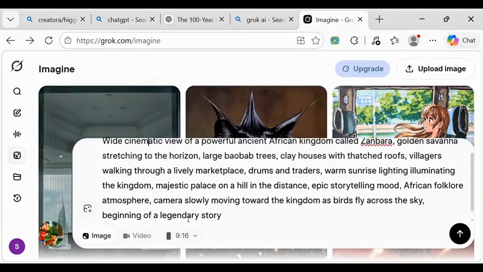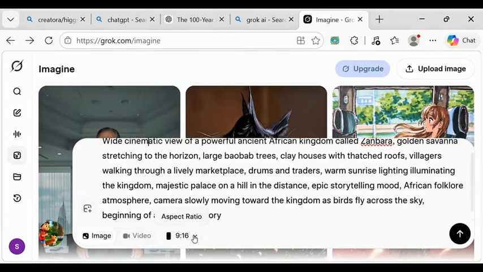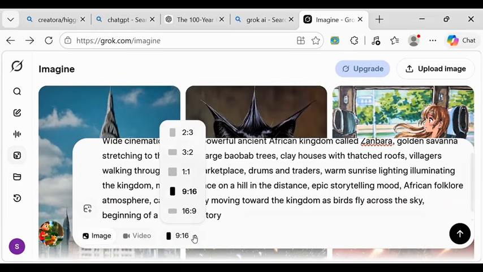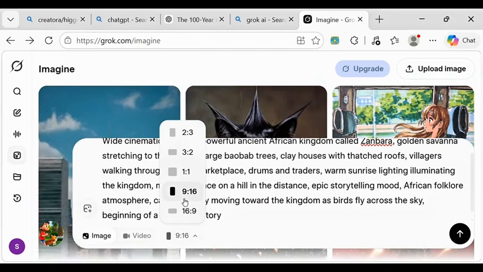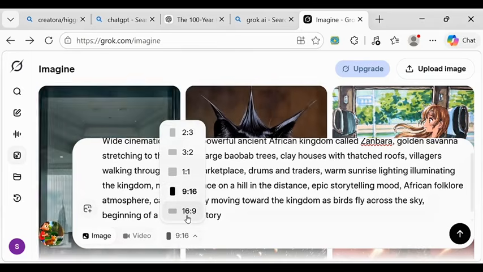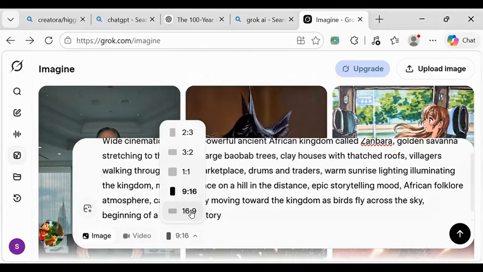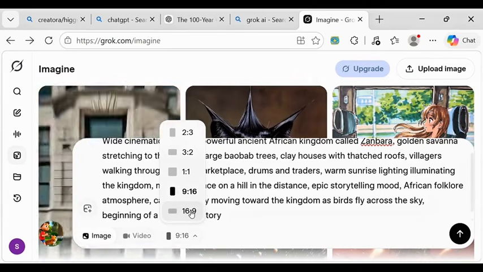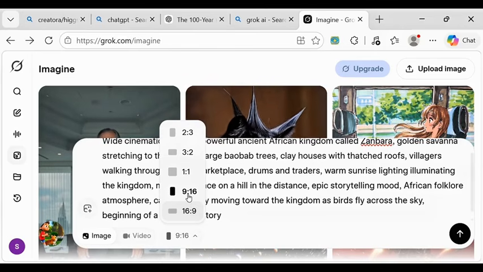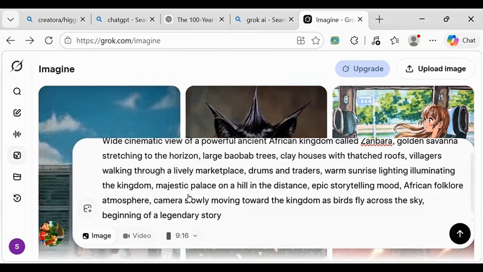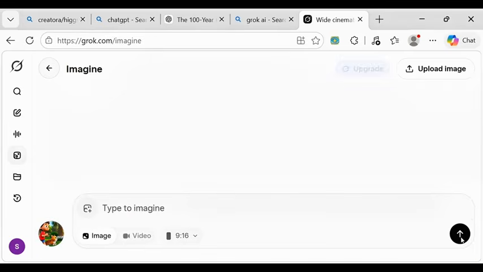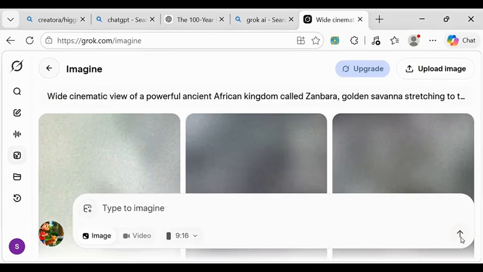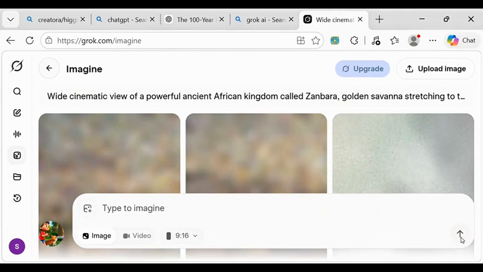Then after we paste our prompt, the next thing we are going to do is to select our aspect ratio here. So if you are using it for your TikTok or your Facebook, you select 9:16. But if you are using it for maybe YouTube, you select 16:9. As you can see, 16:9 here. So I want us to create a TikTok video with it, so let's put it here, 9:16. Then the next thing we are going to do is to click on generate.